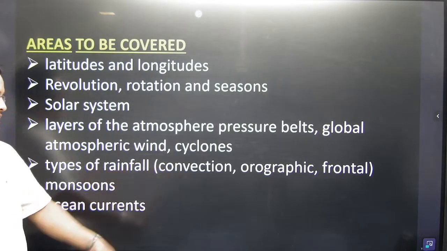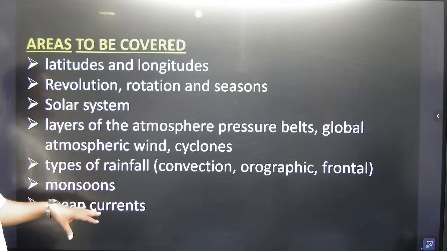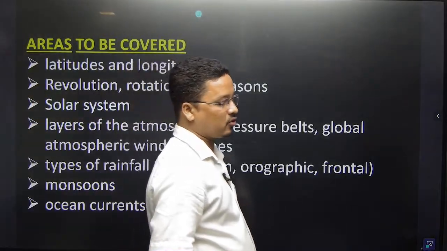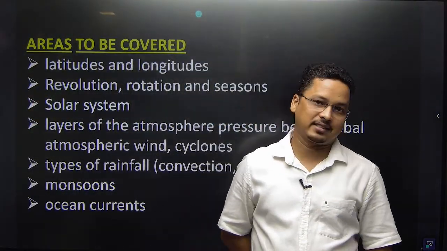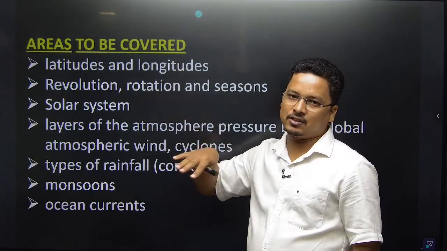In this, convectional, orographic, frontal, cyclonic will all come. Even these things, monsoon, ocean currents, these are the areas from where they frequently ask questions. So you have to note down these things from where they are asking questions.